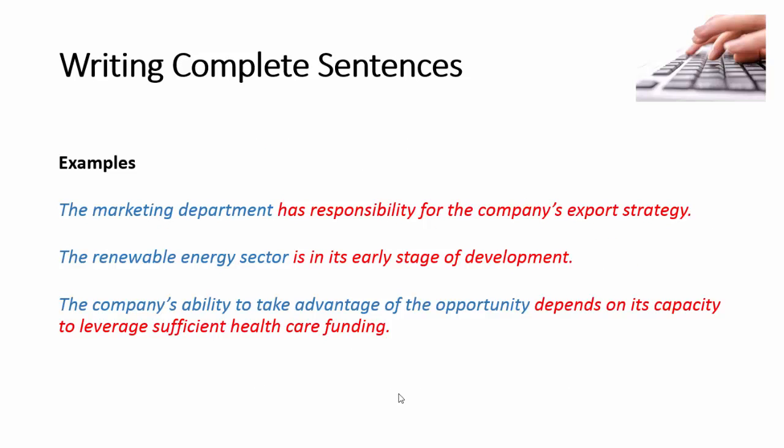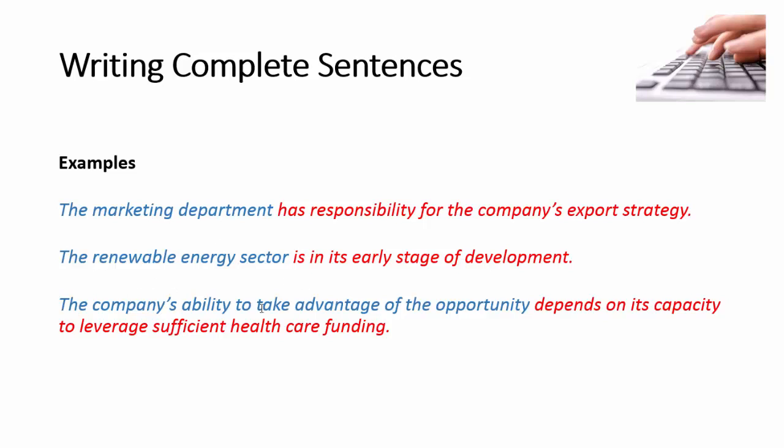Let's have a look now at these examples again, and we'll break them down. As we indicated earlier, the marketing department, that is the subject. So we've got those three words that work together as the subject, moving on to the predicate there in the second half of the sentence. The renewable energy sector, yes, that's the subject. The predicate is in its early stage of development.